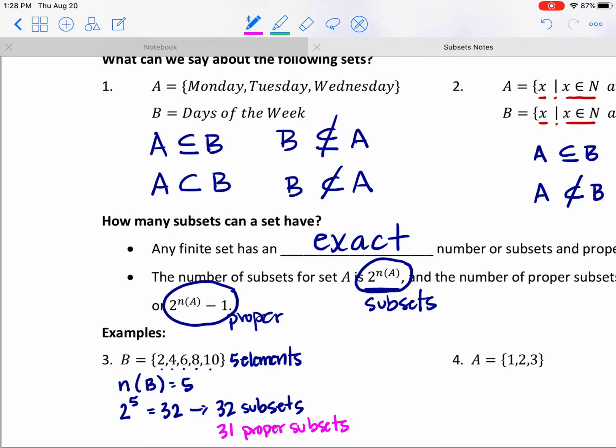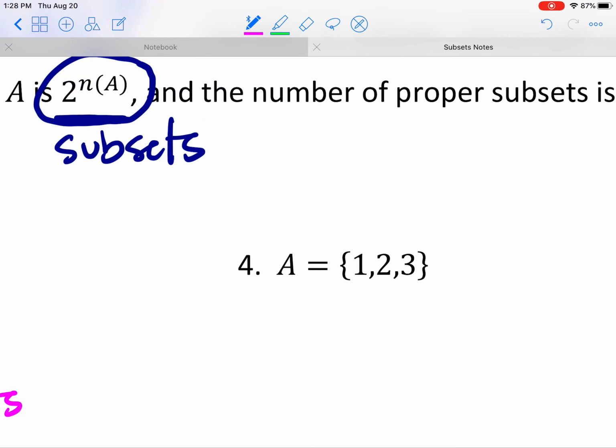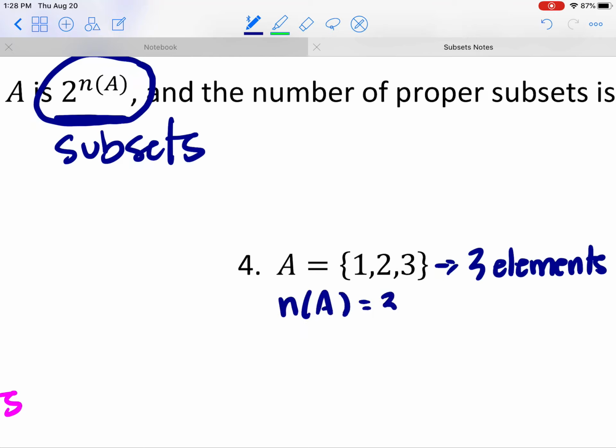Okay, let's try that again. Here's 1, 2, and 3, and I showed you these earlier. So this set has 3 elements. That means the number of elements in set A is 3. The cardinal number is 3.